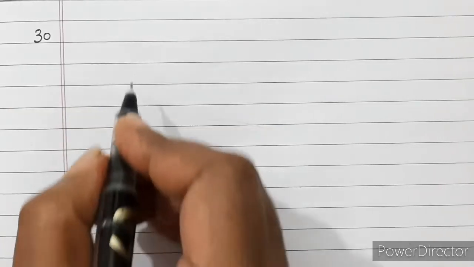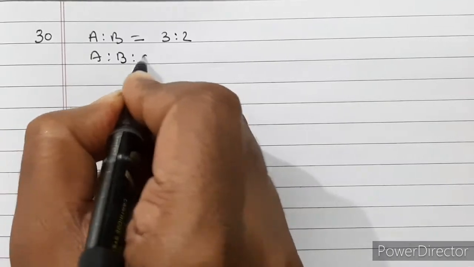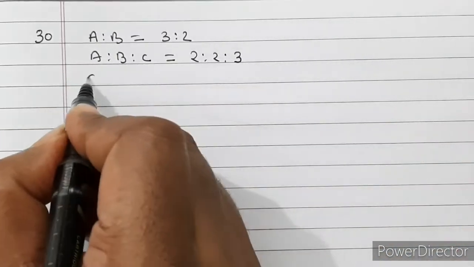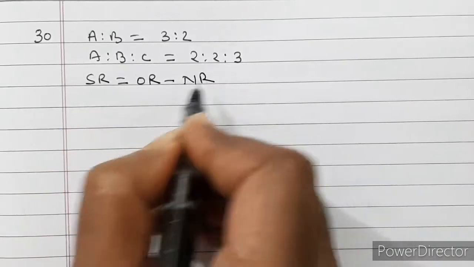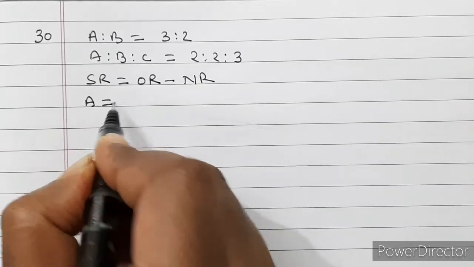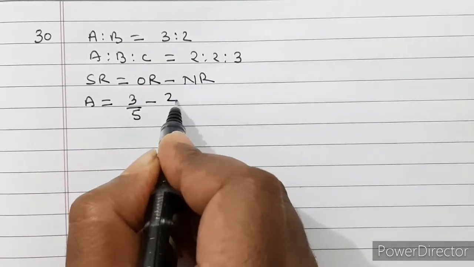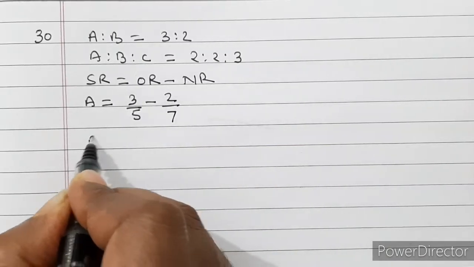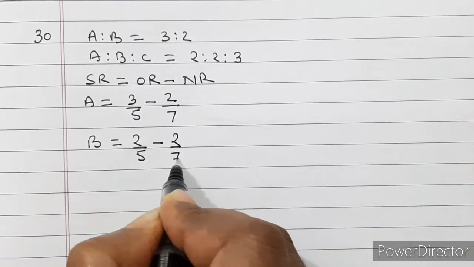Let us see solution. So A is to B is equal to 3:2, and A is to B is to C is also given 2:2:3. Now we know that sacrificing ratio is equal to old ratio minus new ratio. Therefore for A, old ratio is 3/5 minus new ratio is 2/7, and for B, 2/5 minus 2/7.